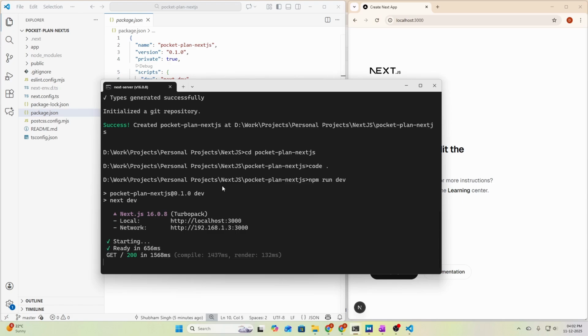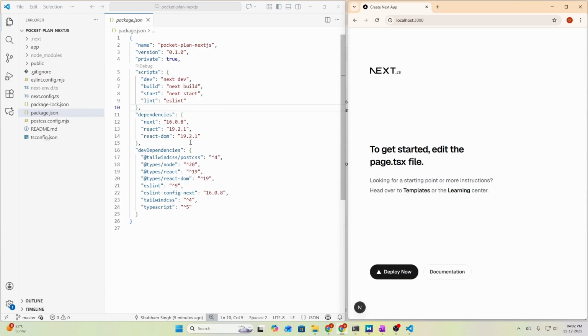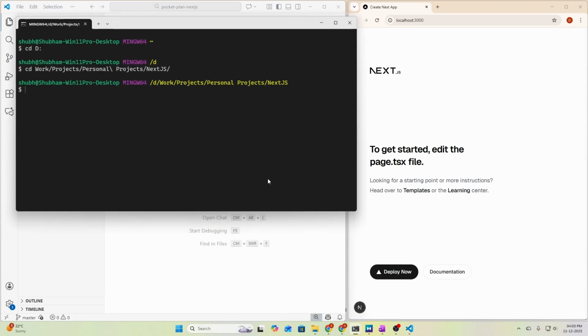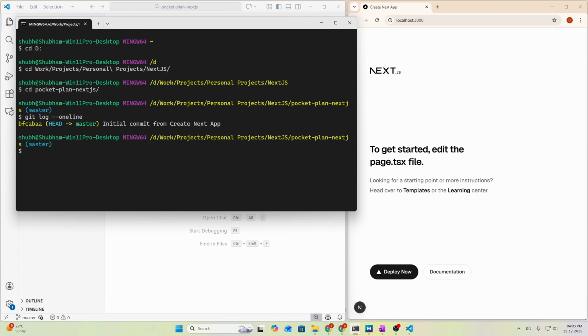And also let's set up our git repository before working on our website. So if we go to our Git Bash and go to the project directory that we have created, so cd pocket plan NextJS, and here we have an initialized git repository created for us by the NextJS project creation tool. So let's actually git log here. So git log one line to see the commits here. We have initial commit from create next app.